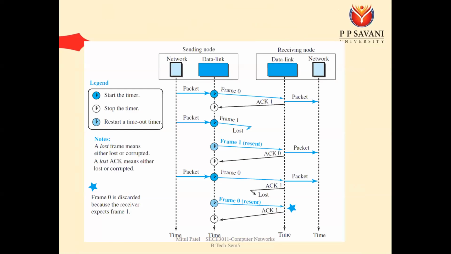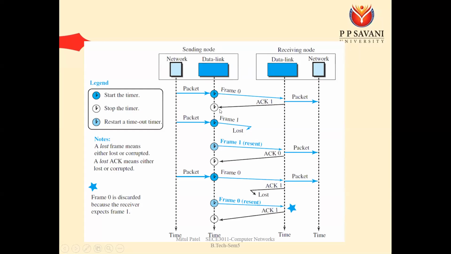So here we have seen the same example: frame 0 is sent, then we get acknowledgement number 1. We have seen that the sequence number always starts from 0. So for the first frame we have sequence number 0, for the second frame we have sequence number 1, for the third frame we have sequence number 0, and the acknowledgement number starts from 1. So acknowledgement number 1, then acknowledgement number 0, then again acknowledgement number 1, like that. So we have sent the first frame, so our sequence number is 0. In response, we get acknowledgement number 1.